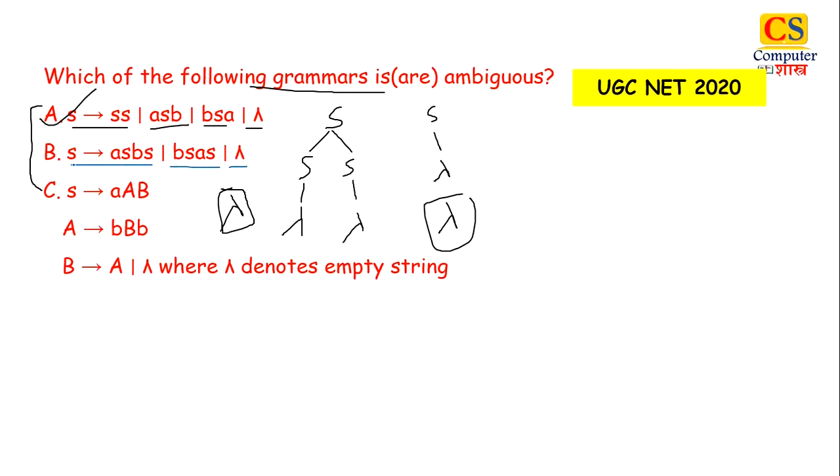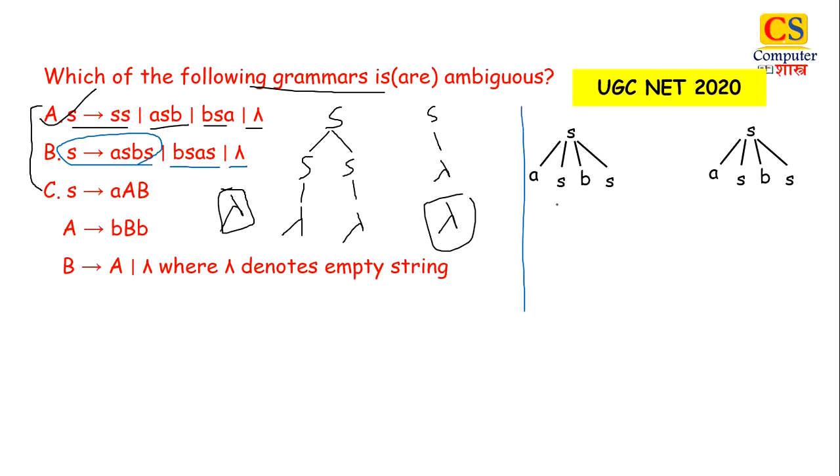Okay. So let us take the first production. S gives ASBS. Now I'm creating 2 derivation trees side by side. For this grammar, we will try to create a derivation tree for ABAB. Okay, so I'm creating 2 trees side by side. Now see, we have 2 S here in both trees.